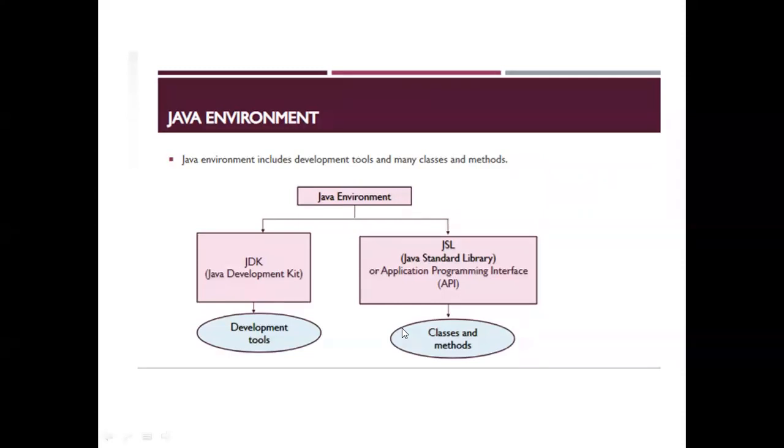When we work in Java, there is a Java environment in which you write your program and execute it. Firstly, Java can be classified into two categories: JDK and JSL. JDK is the Java Development Kit, a package which contains development tools. JSL, the Java Standard Library, also known as Application Programming Interface, contains classes and methods that we will use in our programming.